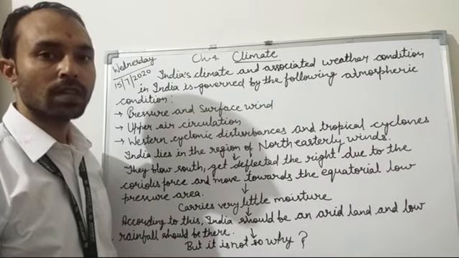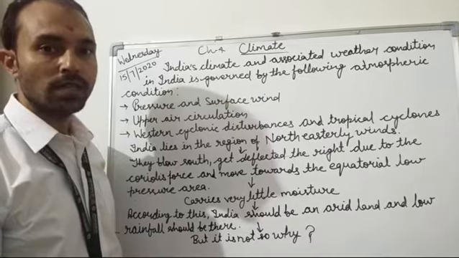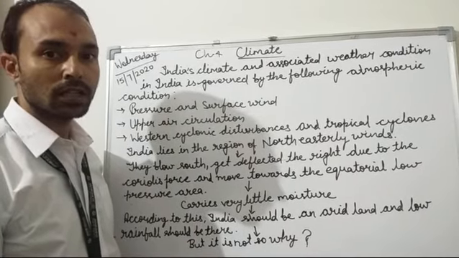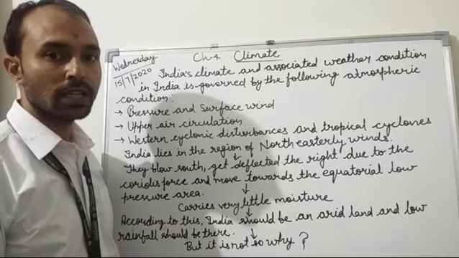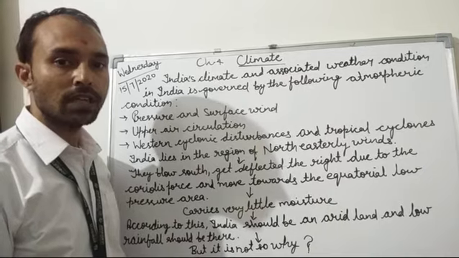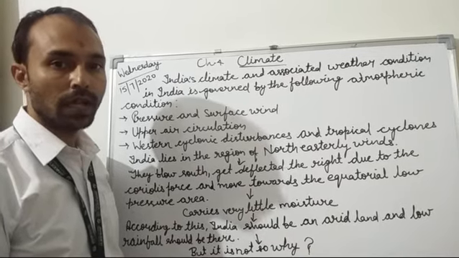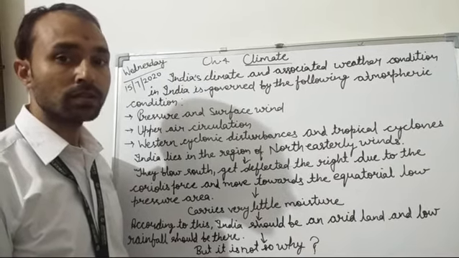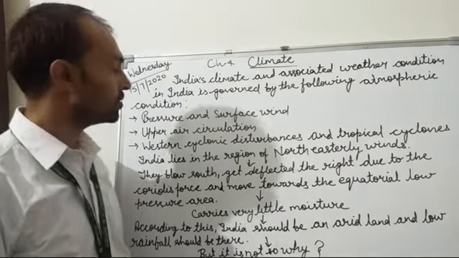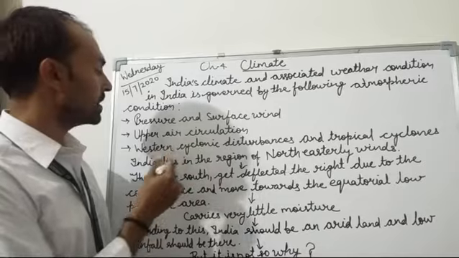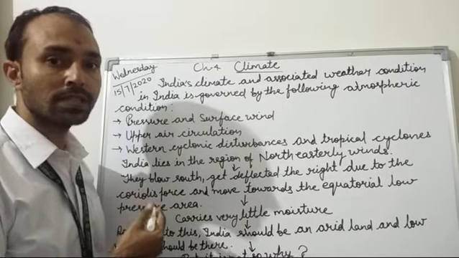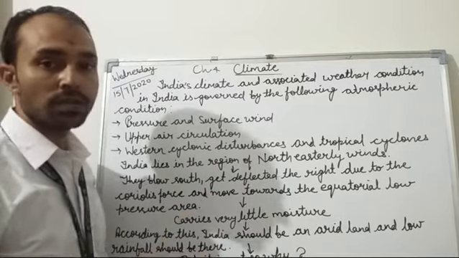So students, in today's session we are going to continue the climatic controls, or the factors which affect India's climate. As you all know, in our last session we learnt about latitude and altitude. So in today's session we are majorly going to talk about pressure and surface winds, upper air circulation, and western cyclonic disturbances and subtropical cyclones.